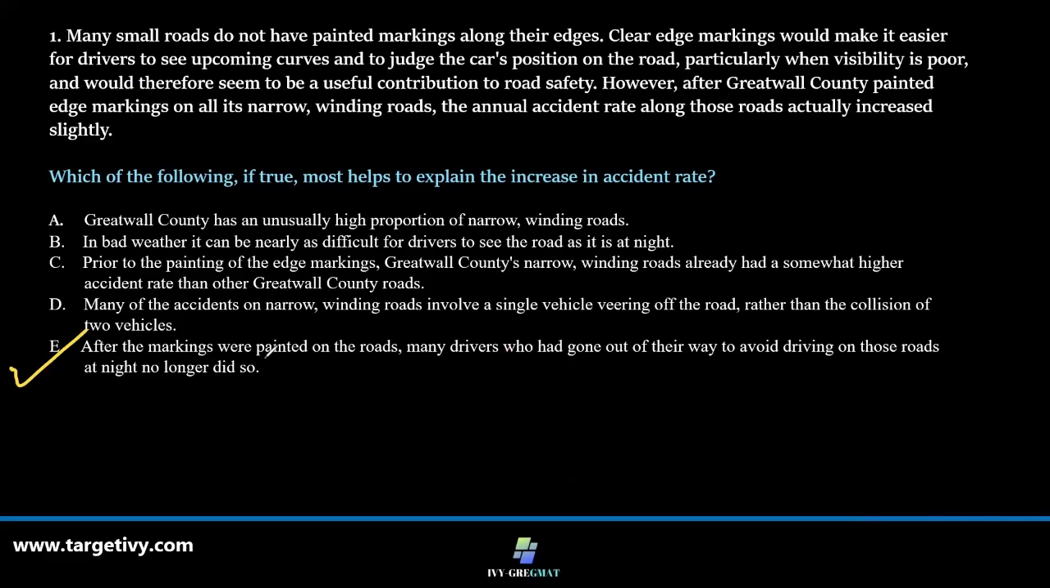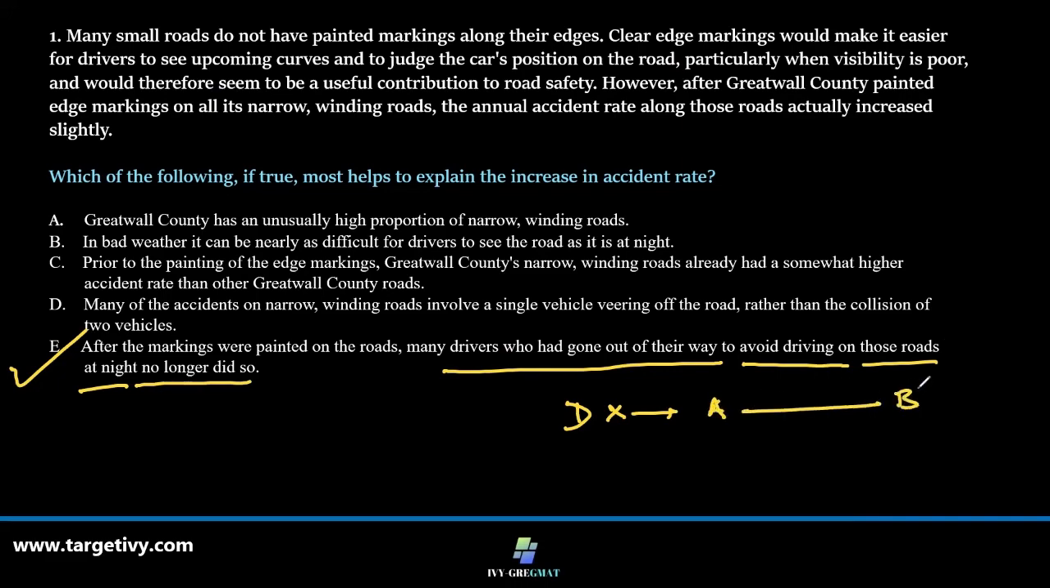After markings were painted on the roads, many drivers who had gone out of the way to avoid driving on those roads at night no longer did so. Say a driver who was previously going from spot A to spot B would take a detour from C and reach B because this road was slightly better, but rather covering more kilometers. So the moment he came across that, okay, now the markings are there, why not take the straight road?